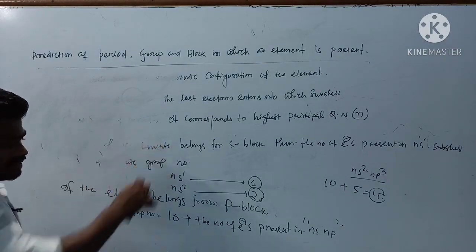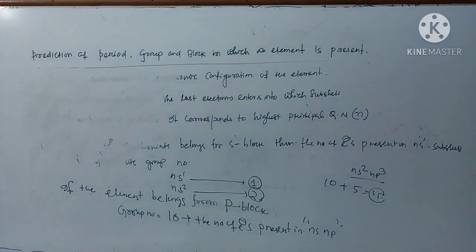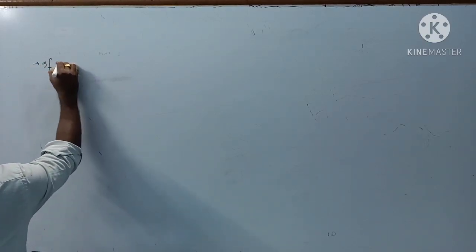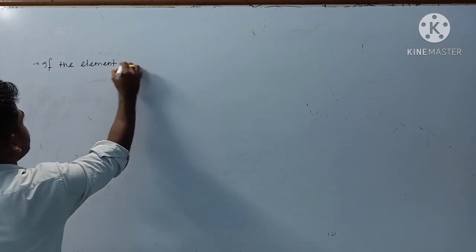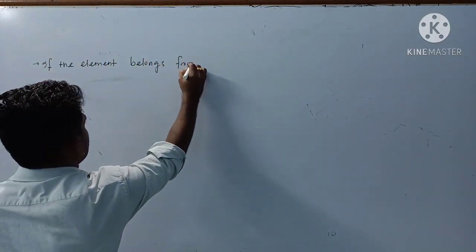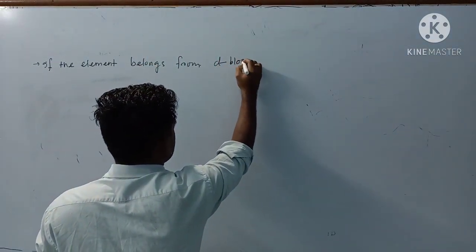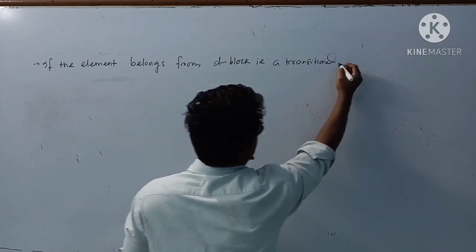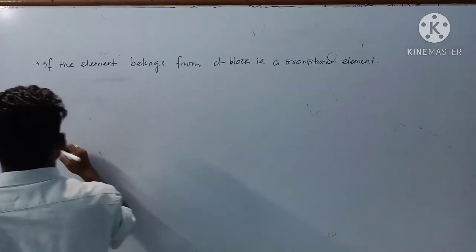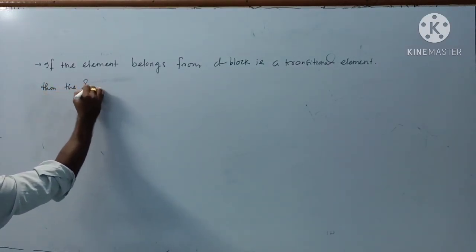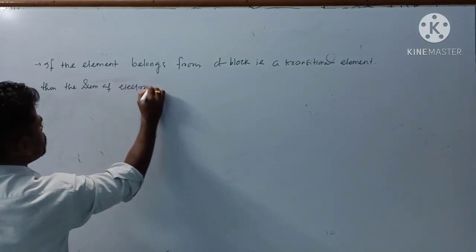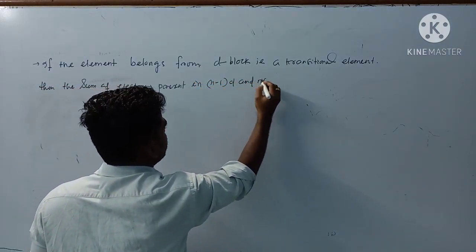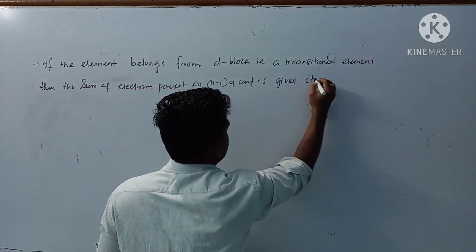Next, if the element belongs from D block, that is a transitional element, then the sum of electrons present in (n-1)d and ns gives its group number.